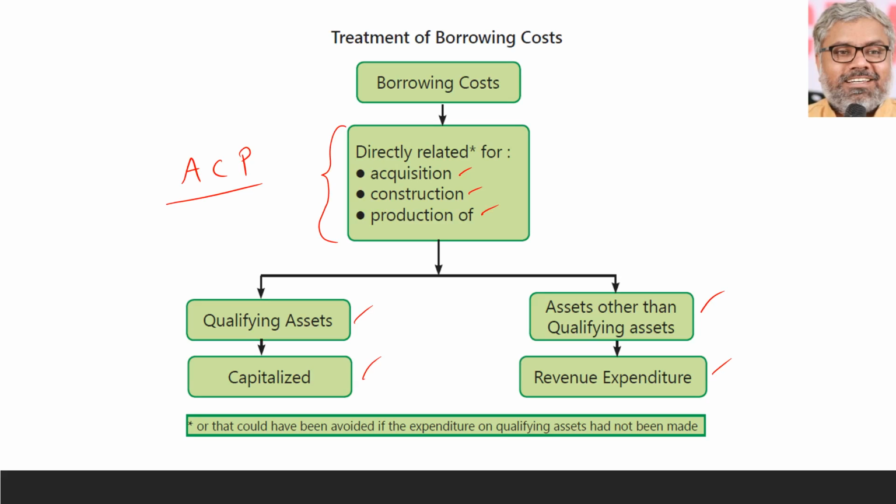That is one treatment where calculations definitely will be involved related to how much of the borrowing cost shall be capitalized. Then what about non-qualifying assets? There is nothing else. That will be automatically charged off to the P&L account debit side as an expenditure. That is a normal routine treatment. So the point is, for an asset to be a qualifying asset is an important aspect, so that a special treatment of capitalization of borrowing costs is possible. Otherwise, by default, normally any borrowing cost is just a revenue expenditure.